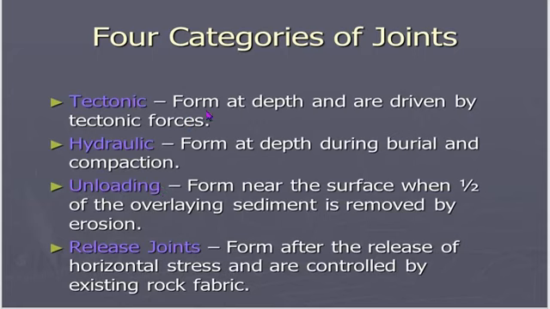Tectonic joints form at depth and are driven by tectonic forces. Hydraulic joints form at depth during burial and compaction. Unloading joints form near the surface when part of the overlying sediment is removed by erosion, and release joints form after the release of horizontal stress and are controlled by existing rock fabric.